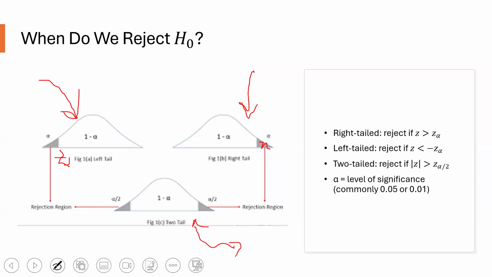we reject the null hypothesis, H naught, if the absolute value of the Z-score is greater than Z sub alpha over 2. So in other words, this is Z sub alpha over 2, and this is Z sub alpha over 2, so that this area is equal to alpha over 2, and this area is equal to alpha over 2.